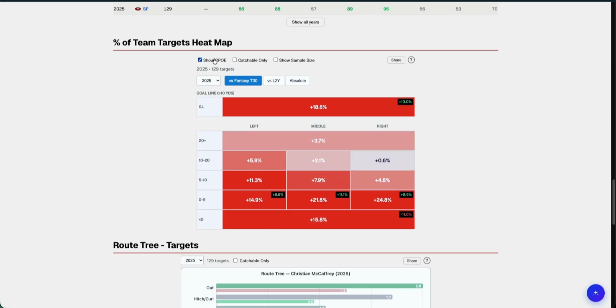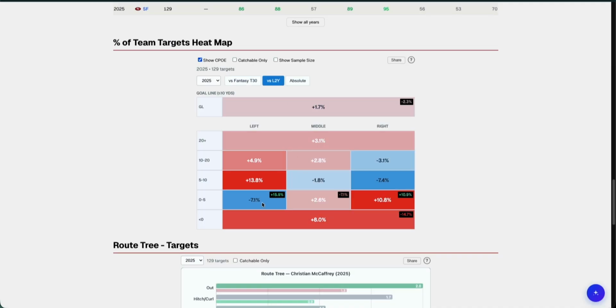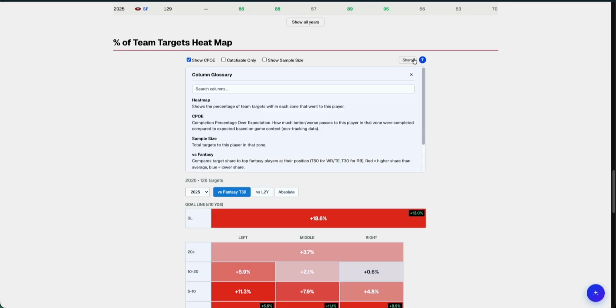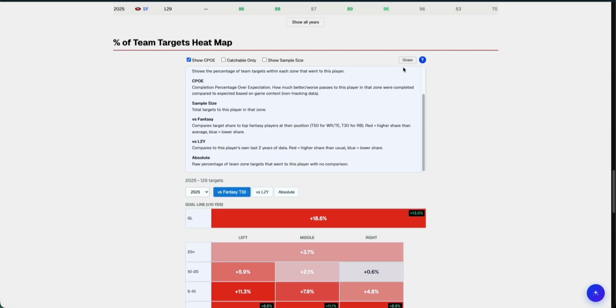You can also look at his completion percentage over expected in these situations, given that he is compared against running backs again for qualified zones. So you need at least 10 targets. If not, it's pretty noisy, or 5 targets. And all of that again is in the glossaries.